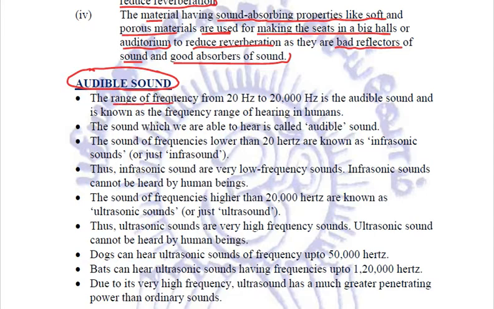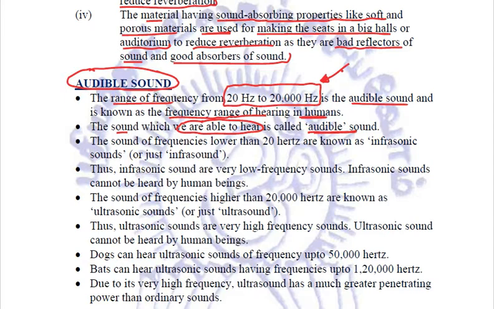The range of frequency from 20 Hz to 20,000 Hz is the audible sound. This is the frequency range of hearing in humans. So the sound which we are able to hear is called audible sound, and we are able to hear any sound which lies between this frequency range of 20 Hz to 20,000 Hz.